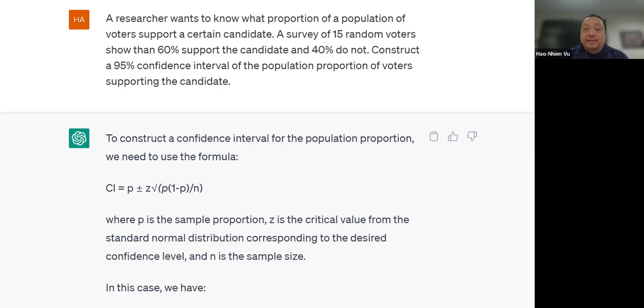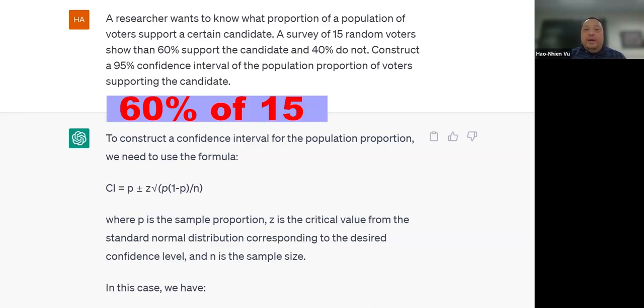You may recognize this as a one proportion confidence interval, where we would use Z distribution or the standard normal distribution to do the calculation. However, if you remember, in order to do this, we have to satisfy many things, one of which is the large sample size condition, also known as a success failure condition. You have to have at least 10 successes and at least 10 failures.